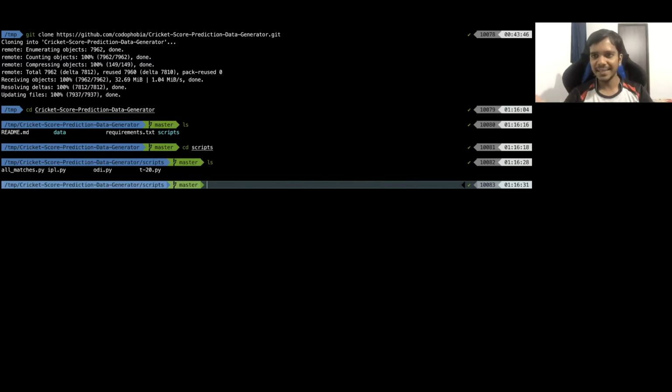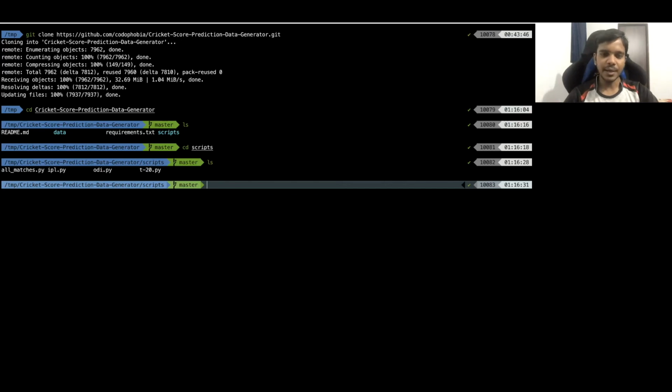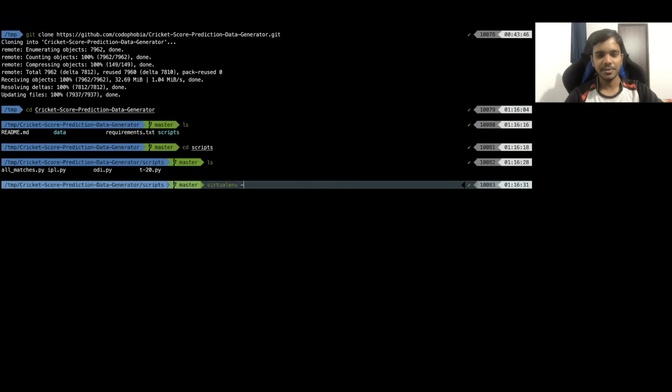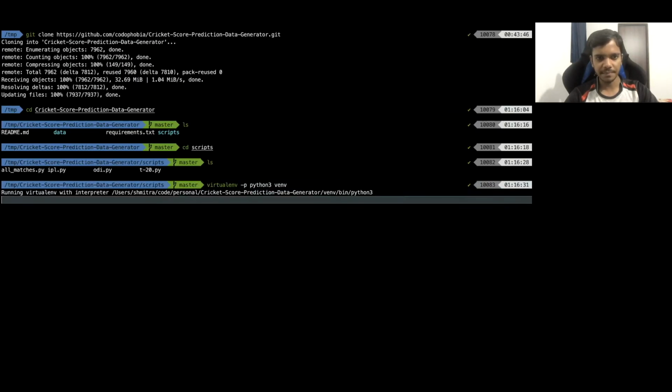Of course, this is a Python code, so it does have some dependencies. For that, you have to follow this. If you see the second line, you have to create a virtual environment. If you do not do this, you will get some error in the code. So just copy paste and run this code.